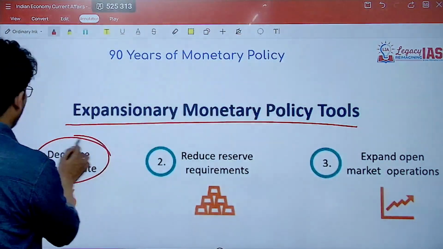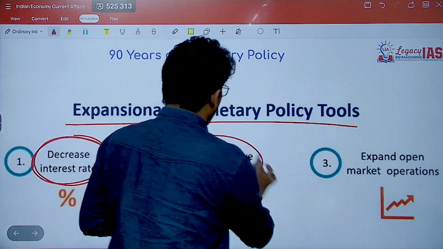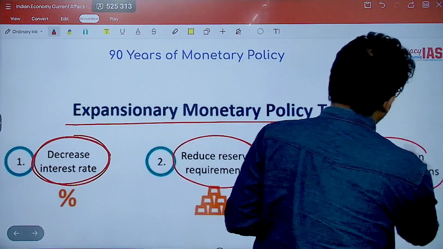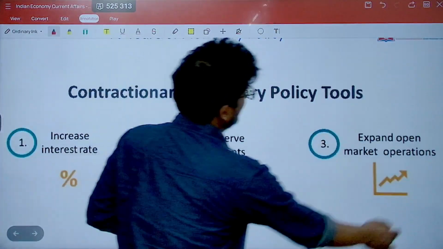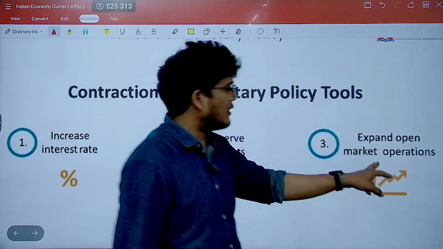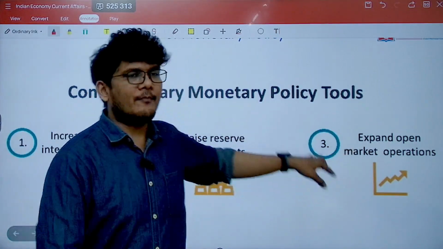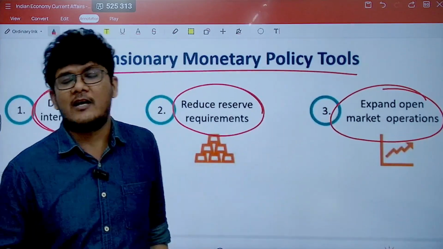So they will decrease the interest rate, right? They will reduce the reserve requirements, right? And expand open market operation. Now remember, in contractionary policy also you will see the tool of open market operation, but there it is a different open market operation we are talking about.